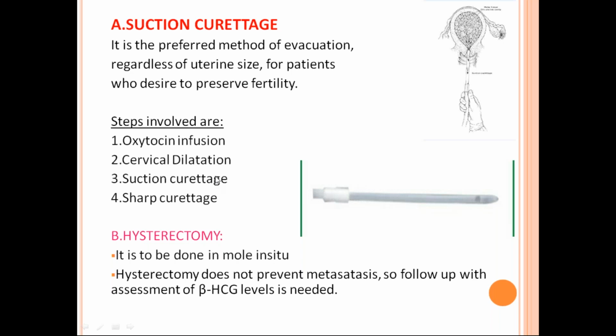Then you do a suction curettage. Usually a 12 mm cannula is used. You can see this in the diagram. This is a suction cannula. Usually a 12 mm cannula is used and you connect it to a suction. Then you introduce this cannula after dilatation of the cervix and just don't go up to the fundus. You can see in the diagram, this is a suction cannula which has been introduced. Don't go up to the fundus, just above the internal os, and you start putting pressure and then you start suction evacuation.